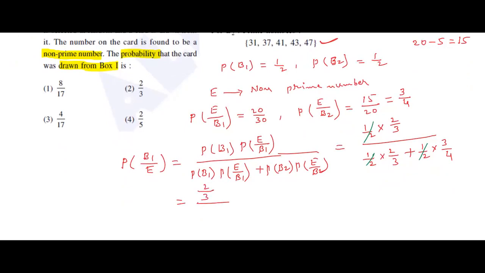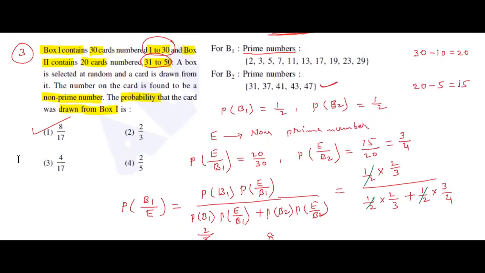So for the denominator, take the LCM, that is 12. 4 2s are 8, 4 3s are 9, 3 3s are 9, 3 4s are 12. 4 is going to the numerator. 8 by 17 is the answer. Which option is correct, students? First option.